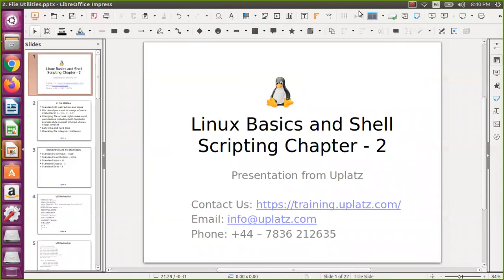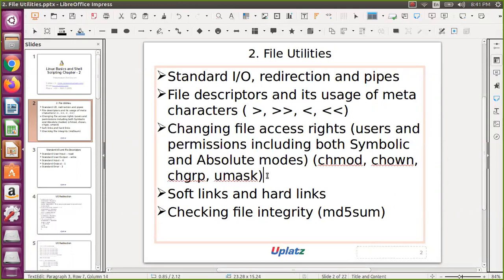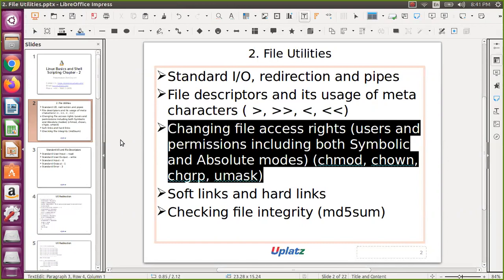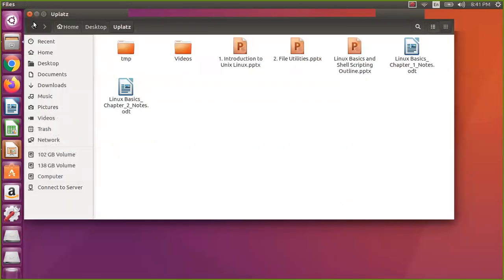Let us start with today's contents. Today's contents is file access rights. So, changing file access rights, symbolic and absolute mode. Here we have updated change mode, change owner, change group and umask. This is the topic for today's session. Let me minimize this, and once we have done, we'll cross check that one.